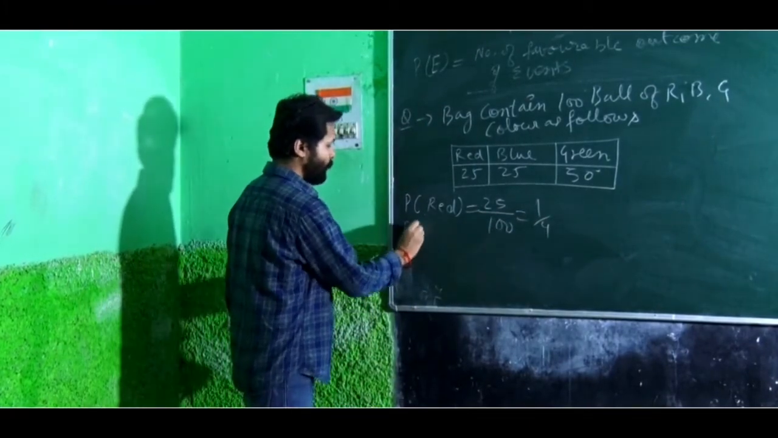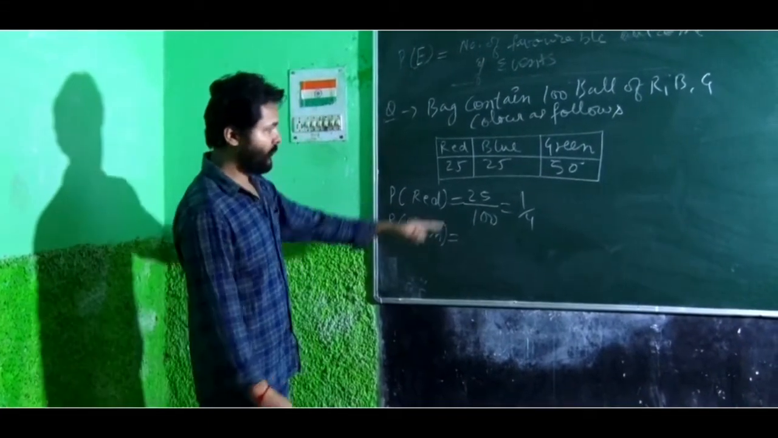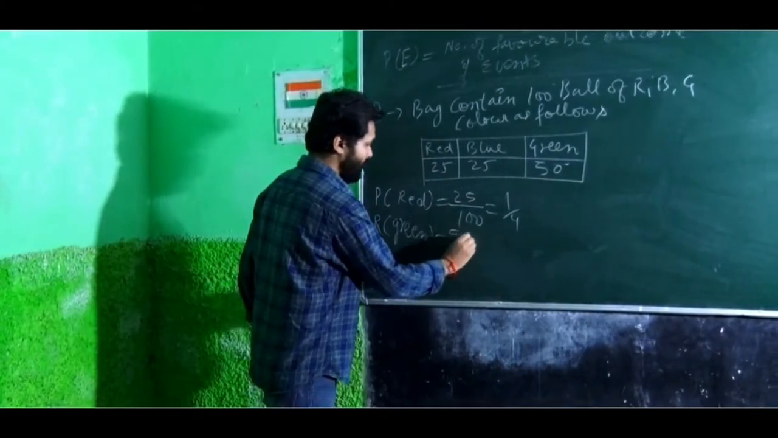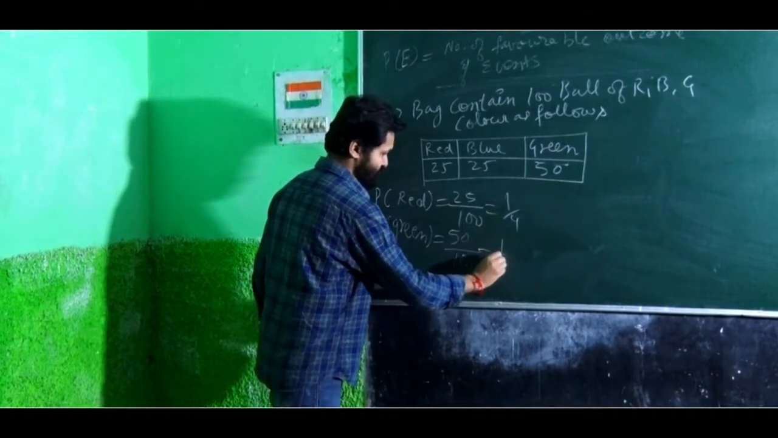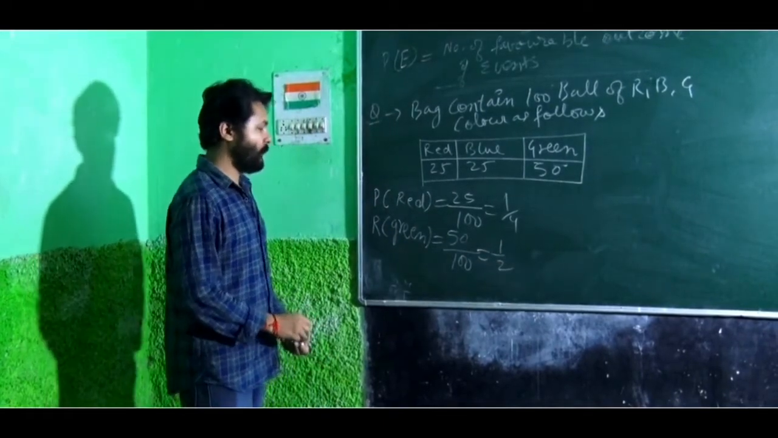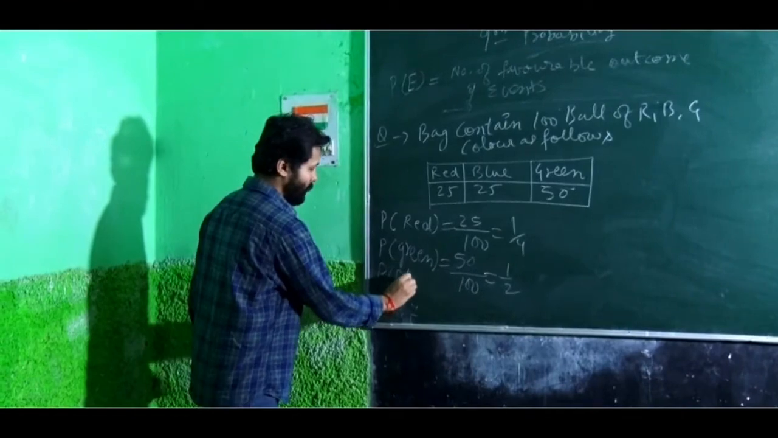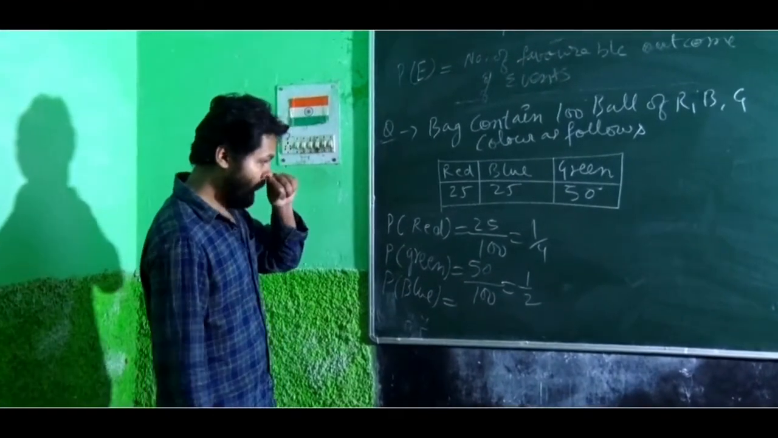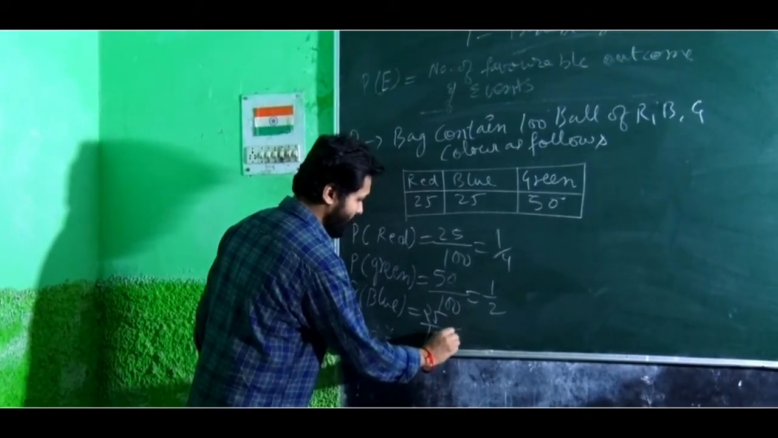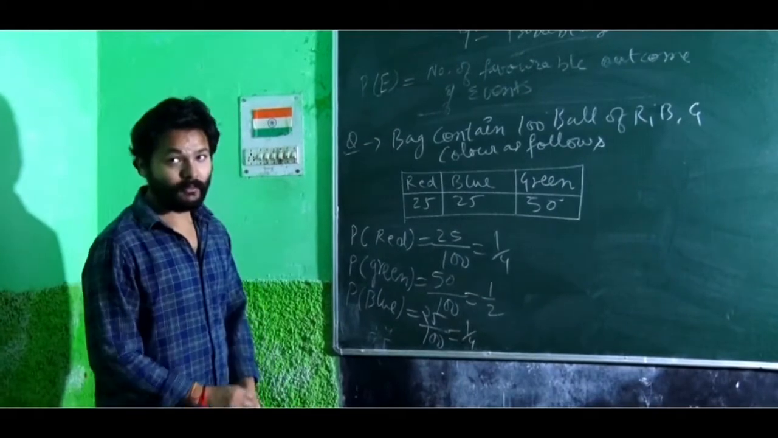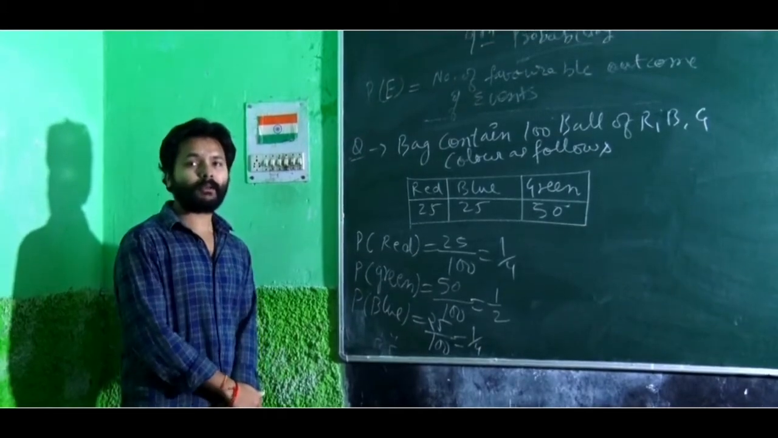If I ask you what is the probability of getting a green ball, the favorable number is 50 and total events are 100. So the probability is 1 by 2. If I say what is the probability for a blue color ball, it is favorable events upon total number of events. The answer is 1 by 4. Like this. A few more practice questions will be discussed in the next video.